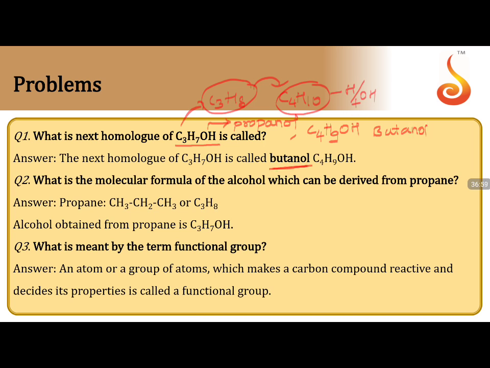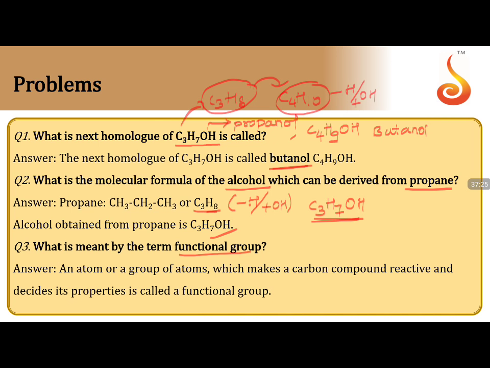Coming to the molecular formula of the alcohol which can be derived from propane, C3H8. What should we do? Remove one hydrogen and add one OH group. So C3H8 becomes C3H7OH. Got the answer? Yes.